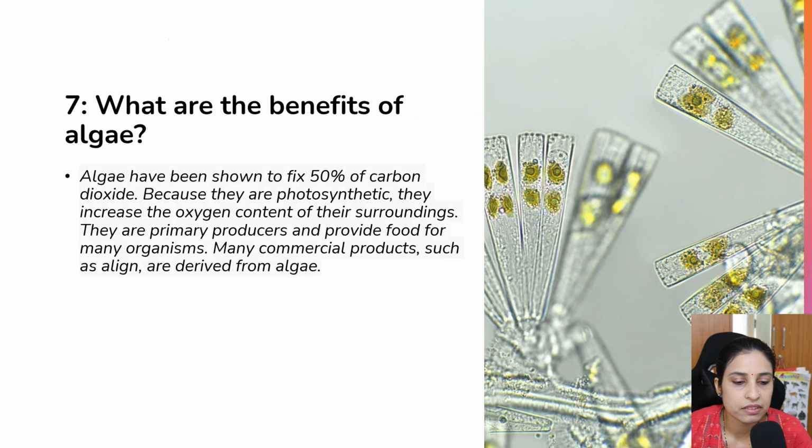Then what are the benefits of algae? Algae fix about 50% of carbon dioxide, and because they are photosynthetic, they increase the oxygen content of their surroundings, and they are primary producers and provide food for many organisms. Many commercial products also are derived from the algae.